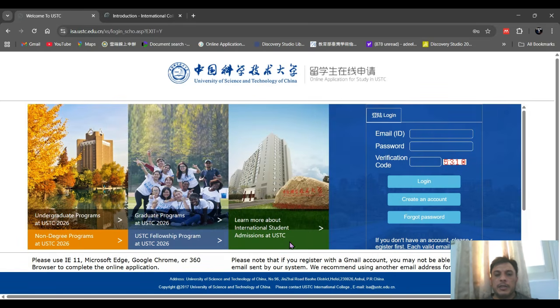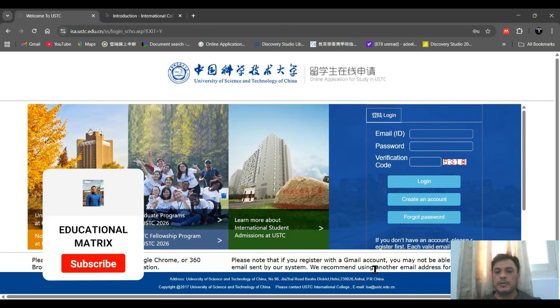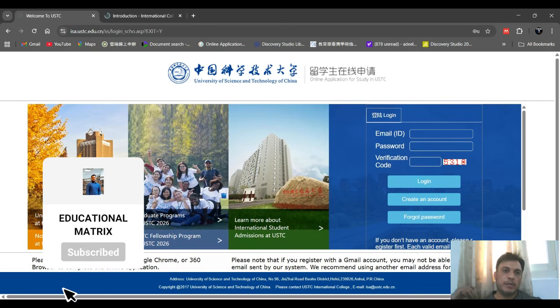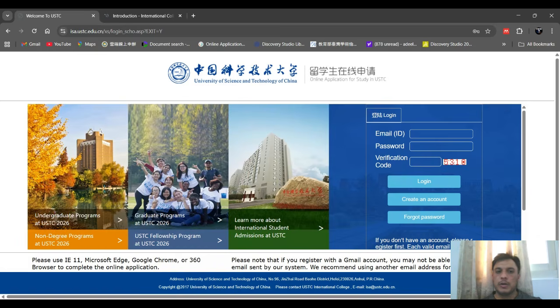One important thing they mention on the website is to please note that if you are registered with a Gmail account, you may not be able to receive the validation email sent by their system. They recommend using another email address, so you have to make an email account on Yahoo or Outlook. Otherwise, you may not get any letter or notification on your Gmail account.